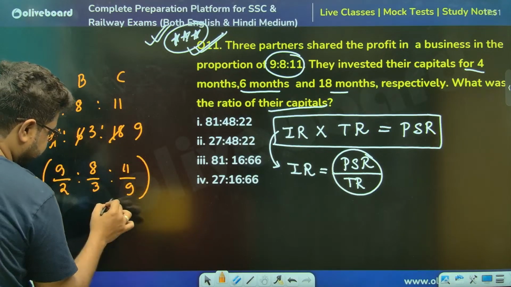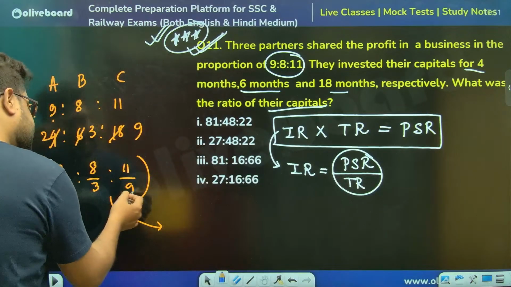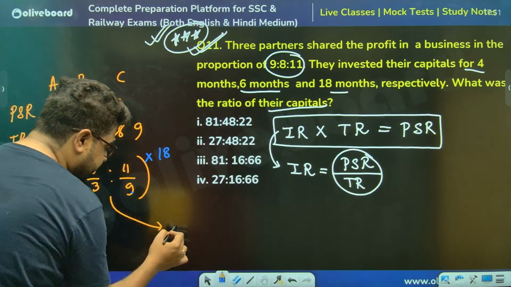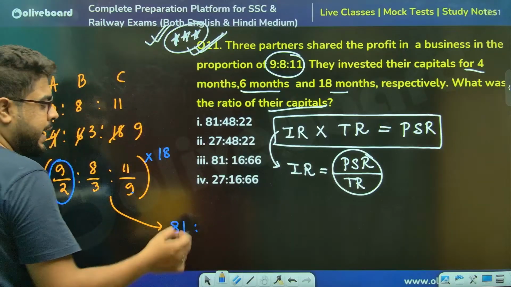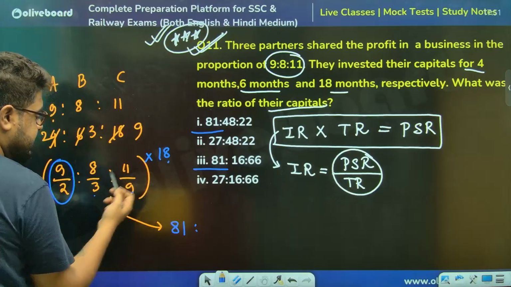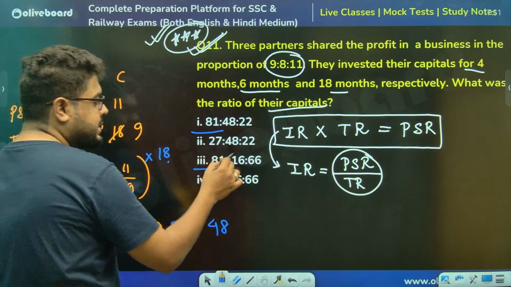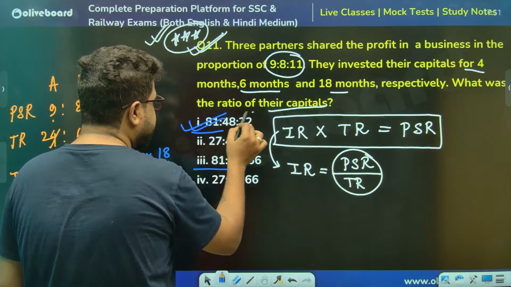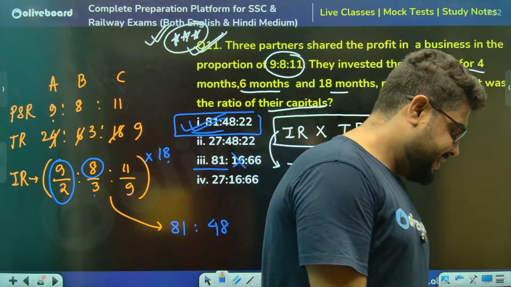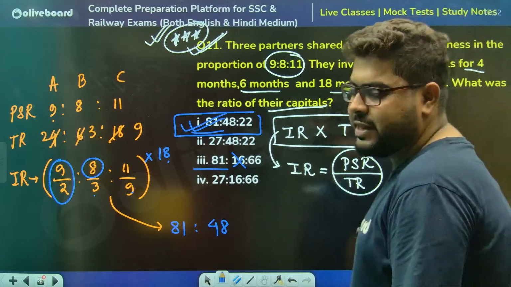This is the answer, but again, I cannot keep the answer like this. I have to do some magic. How? 9 2s are 18 will be the LCM, multiply. So this will become 9. So 9 9s are 81. Ratio 81 means my answer can be 3 or 1. A little calculation. 18 is a 3, this is a 6. 6 8s are 48. Look, there's no need to do the rest. This cannot be the answer. So the only possible answer is option number 1. Option number 1 is the only possible answer, sir. Correct? Yes, Arghamita. Very good. Panmay, very, very good.